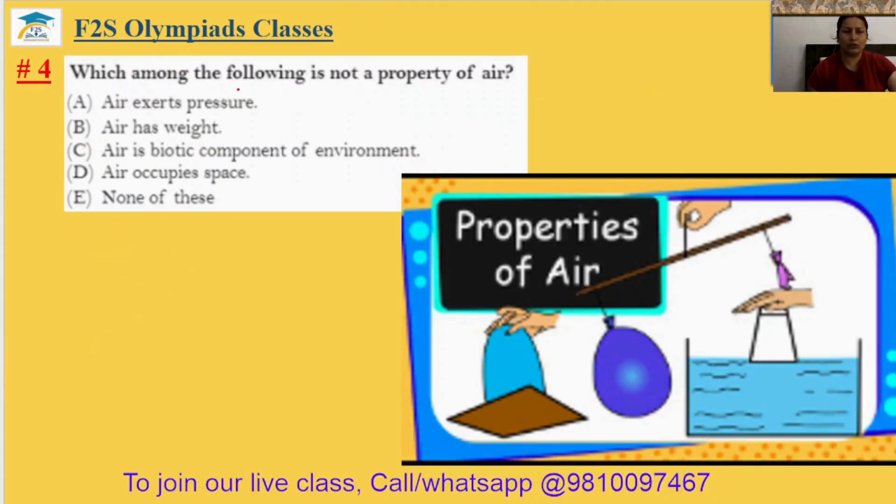Question number 4. Which among the following is not a property of air? Air exerts pressure. Yes, air exerts pressure, you can see it in atmospheric pressure. Air has weight. Yes, the inflated balloon is heavier than the empty balloon. Air is a biotic component of the environment. No, air is an abiotic component. Biotic component means living thing. So the fourth answer will be option C.